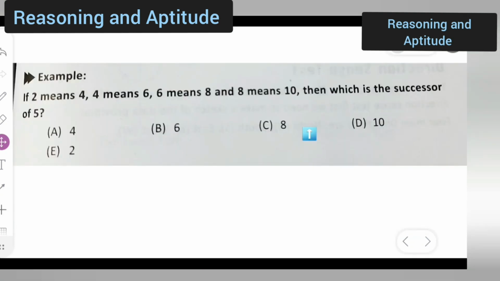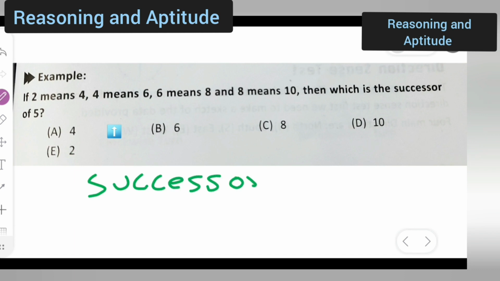Next, moving to the next example. If 2 means 4 and 4 means 6 and 6 means 8 and 8 means 10, then which is the successor of 5? So what you'll have to do over here is, basically the successor is what?